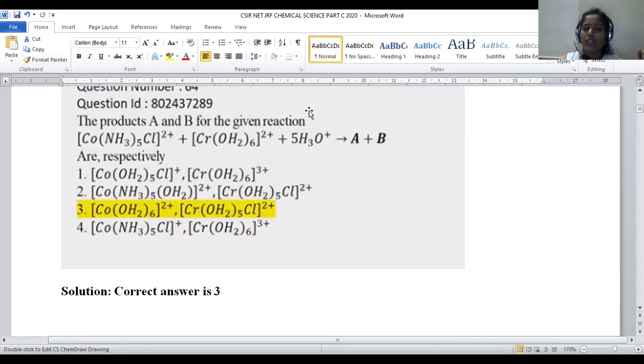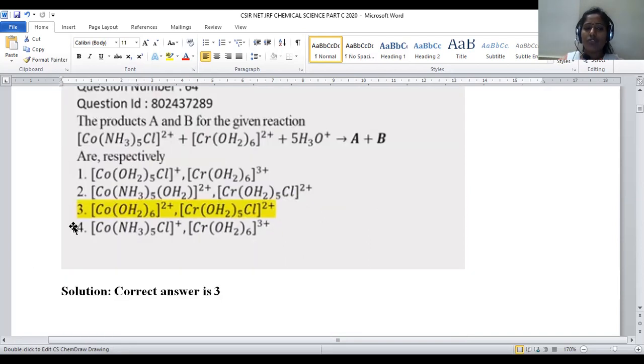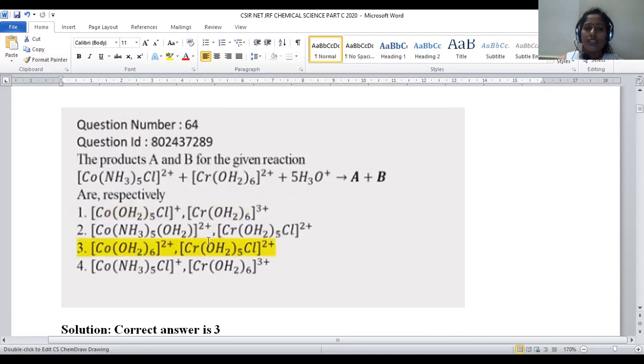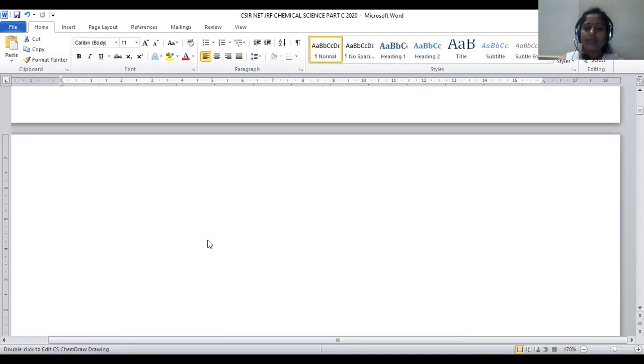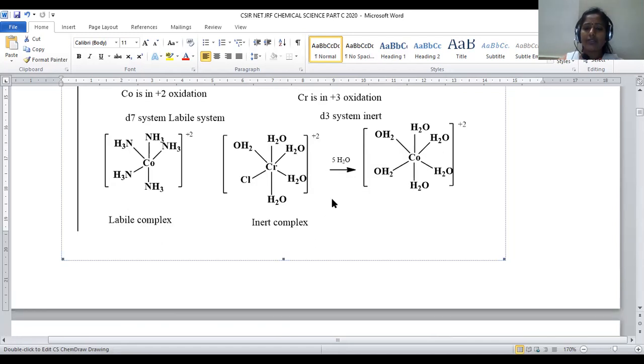We can selectively add water molecules to the cobalt system rather than chromium system. That's the reason why for question number 64, option number 3 will be the right answer, right? So this is about the reaction mechanism, and these two are the products obtained in the reaction.